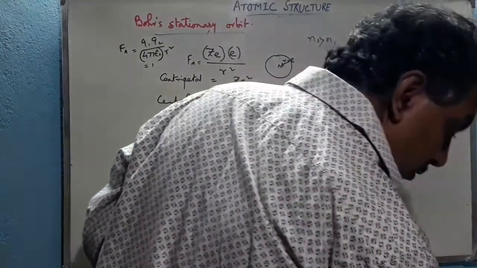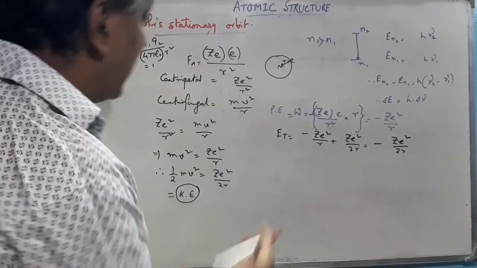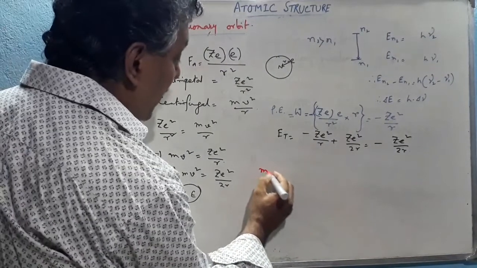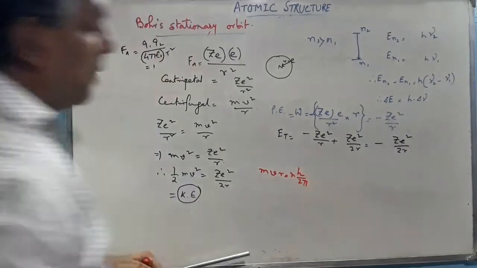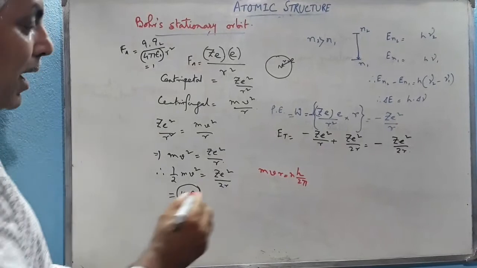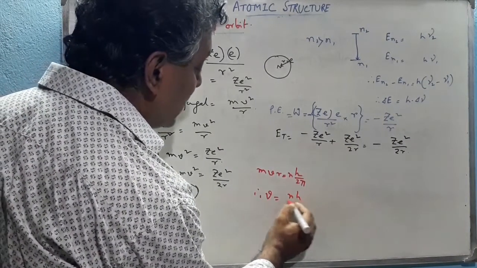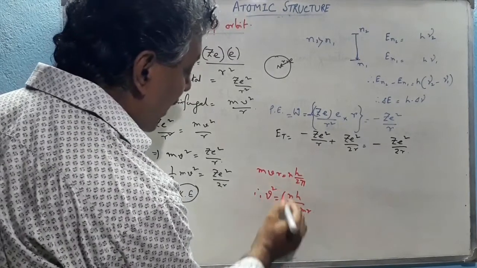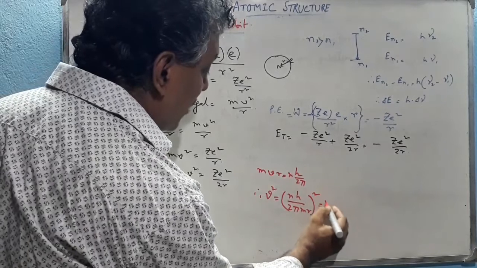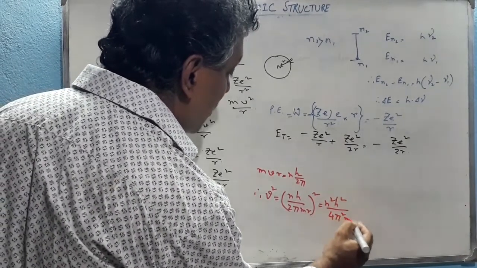Again, from Bohr's postulates we know that mvr equals nh by 2 pi, from which we can calculate the value of v, that means v equals nh by 2 pi mr. Squaring both sides, we get v square equals n square h square by 4 pi square m square r square.